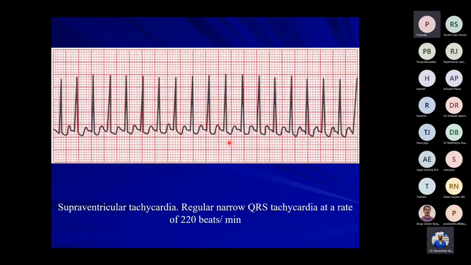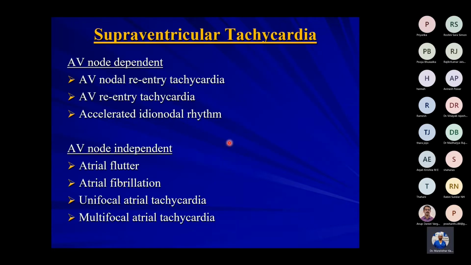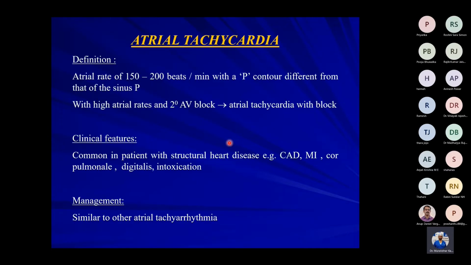So what are the causes of supraventricular tachycardia? Actually, there's no need for you to know all these things, because as long as you know that it's supraventricular tachycardia, that is good enough. The atrial rate is 150 to 200, and if all the beats are conducted through the AV node, the ventricular rate also will be 150 to 200.